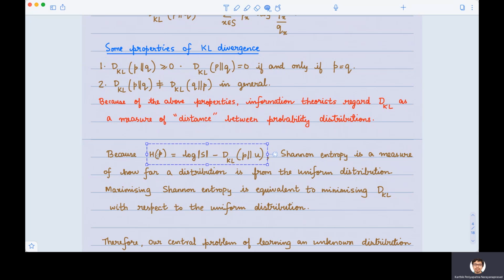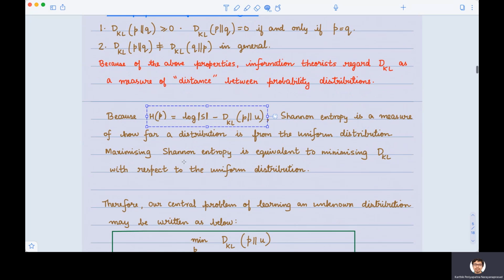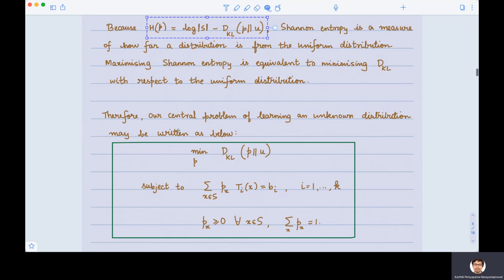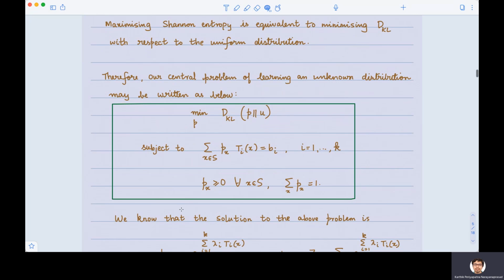If the Shannon entropy is high, what did we say? We said that the randomness is very high. And that is quantified in another way by saying that P is very close to the most random distribution, which is the uniform distribution. So the closer P is to the most random distribution, the higher the randomness in P itself. That is what this relation is saying. Okay, so with this expression, our central problem of learning the unknown distribution of the corpus can equivalently be written as minimizing the KL divergence with respect to the uniform distribution, subject to the probability distribution satisfying the constraints that we have. That is, these are the measurements that we have made on the corpus.